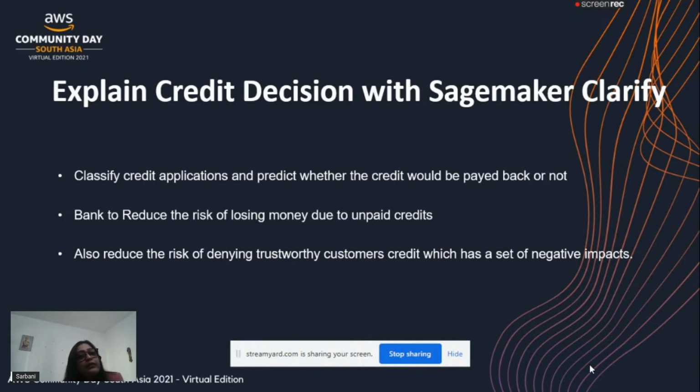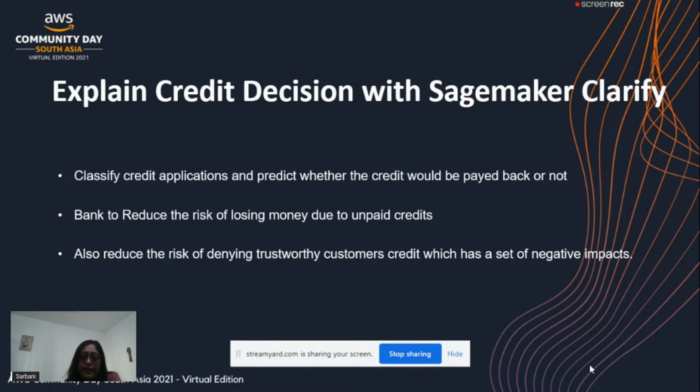In banks, whenever a credit application is submitted, they try to find out the risk factor associated with that application. This can be judged based on demographics and the applicant's personal information. There are a lot of third party agencies that provide information to find out the credit history, and we always try to keep our credit history good so that we can apply for a credit card and get it quickly.